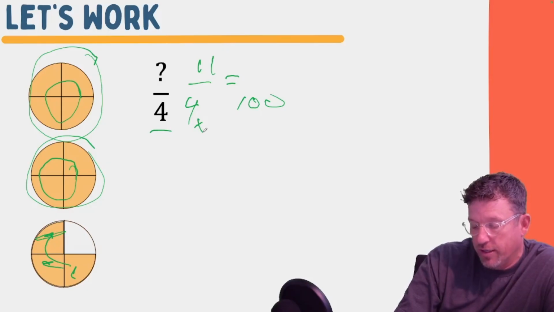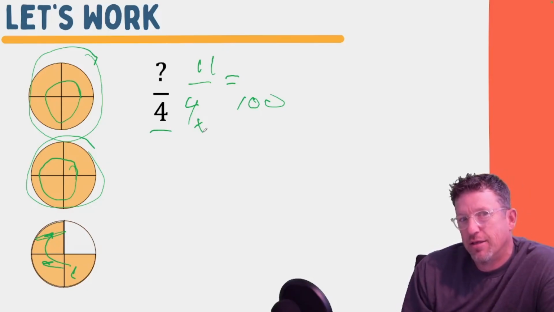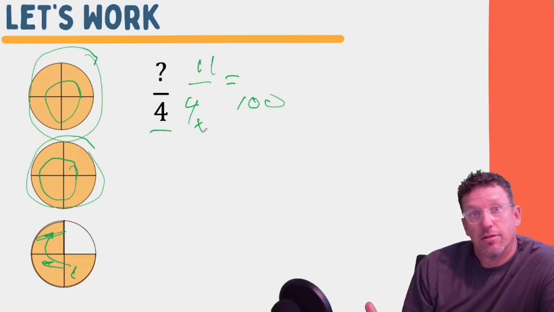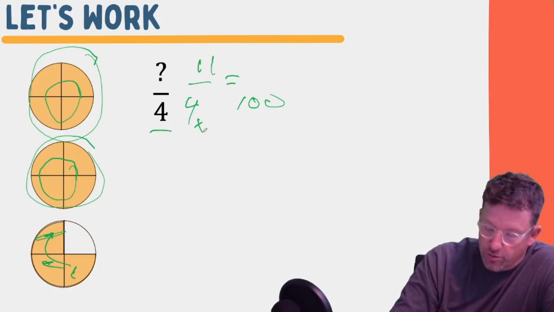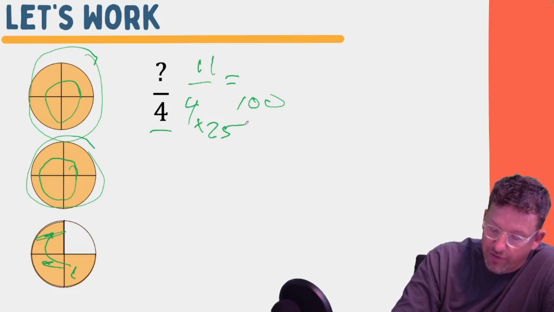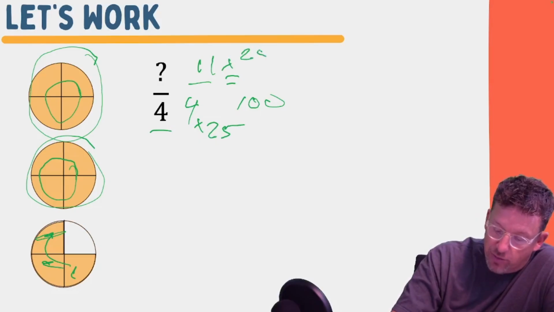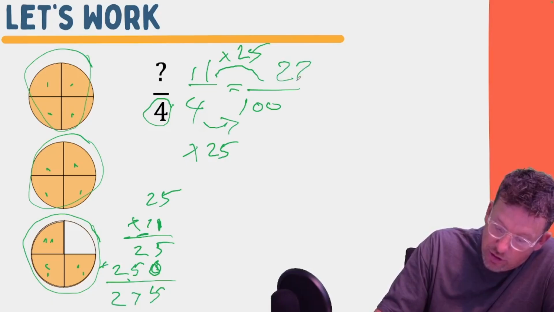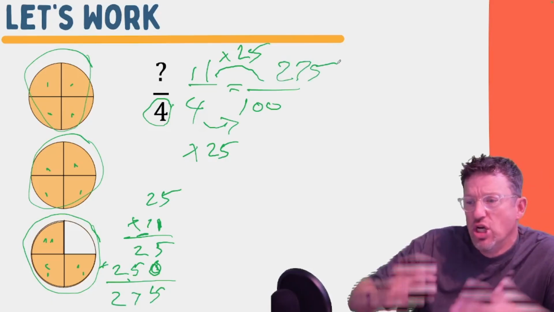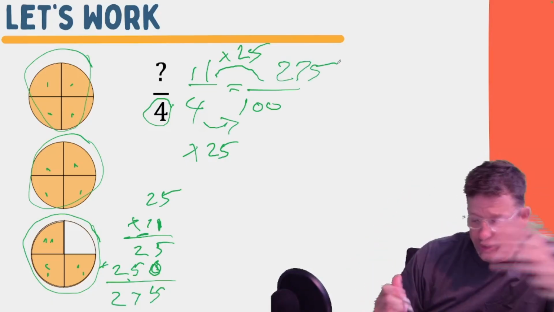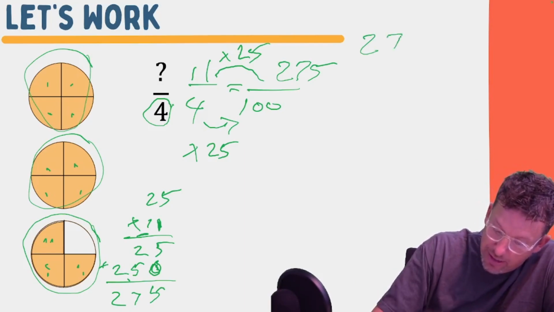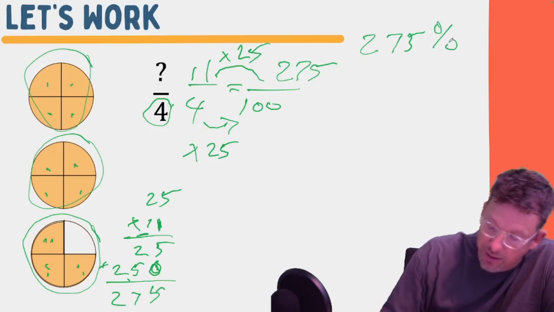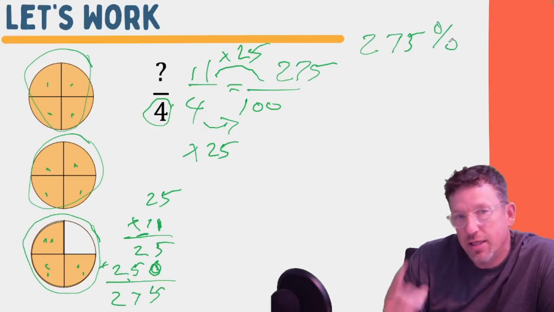4 groups of what gives you 100? Think of 100 as pennies. Or think of 100 as a dollar. And a dollar, when we break it into 4 pieces, what do we have? We have those big old quarters, right? 4 groups of 25. A quarter is 25. So that means we multiply the top by 25. And we got that our answer is 275 out of 100. So the percent is out of 100. And we know it is actually 275%. We just did it.